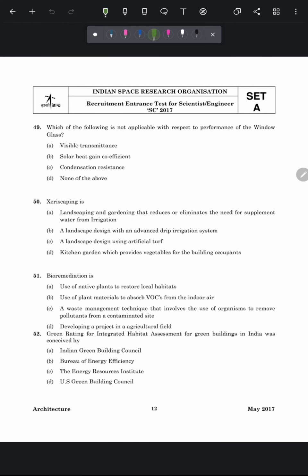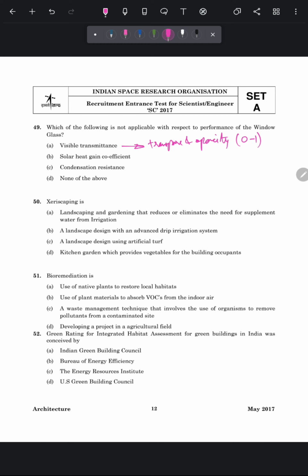Question number 49 is, which of the following is not applicable with respect to performance of the window glass? Option A is visible transmittance. Visible transmittance is nothing but the transparency and opacity of the glass window, and it is generally measured on a 0 to 1 scale, where 0 means 0% and 1 means 100%.